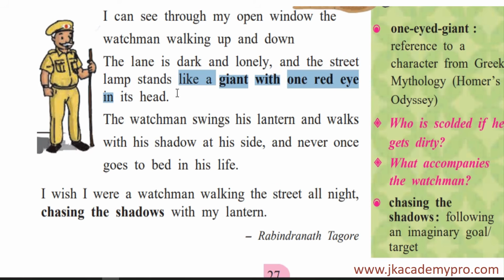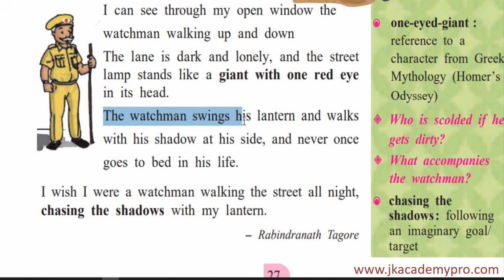So that is what he is feeling. So this is the sight he sees. He sees a watchman walking up and down, and there is nobody on the street. The lane is very dark and lonely, and there is a street light. Okay, so there is a street lamp that is giving away the light, and he looks at the lamp and he feels it is like a giant. Okay, to a small child, a lamp will look very big, isn't it? So he's still a child, and he feels that it is a giant with one red eye.